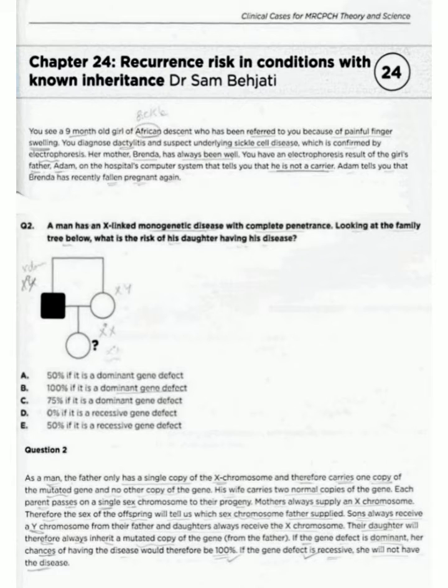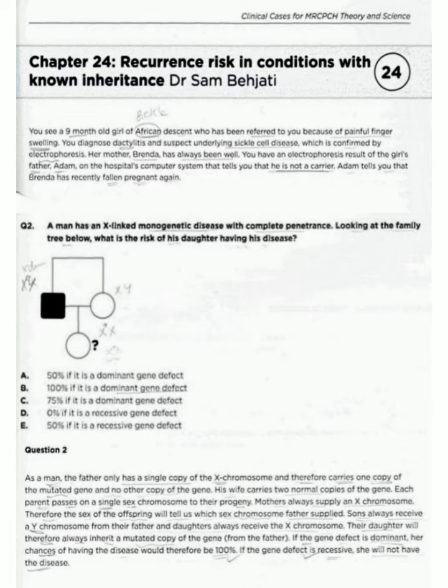So if you read the explanation, it is written that as a man, the father only has a single copy of the X chromosome and therefore carries one copy of the mutated gene and no other copy of the gene. His wife carries two normal copies of the gene. Each parent passes on a single sex chromosome to their pregnancy. Mothers always supply an X chromosome, therefore the sex of the offspring will tell us which sex chromosome the father supplied.